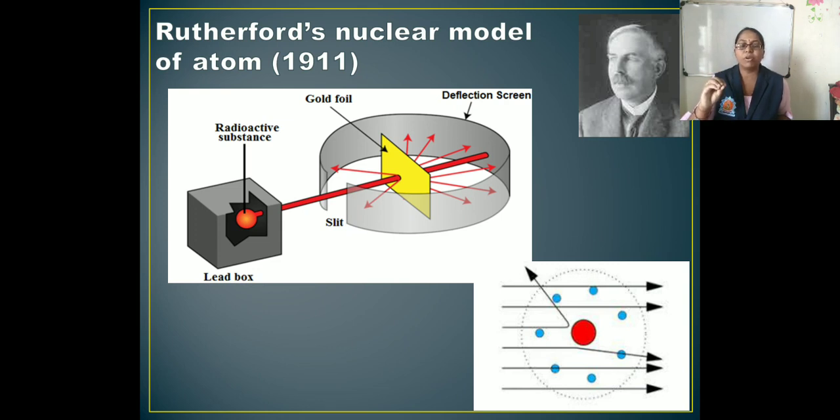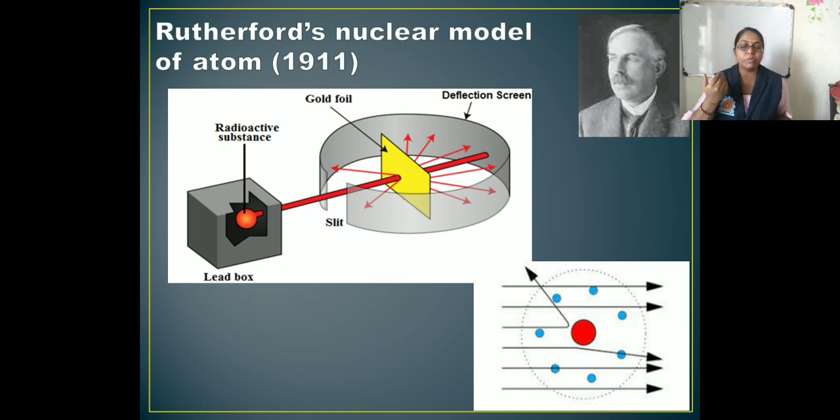A small number of alpha particles got deflected from the original path through a small angle. A still smaller number got deflected through a larger angle. Surprisingly, one alpha particle out of 20,000 bounced back in the direction opposite to the original path.